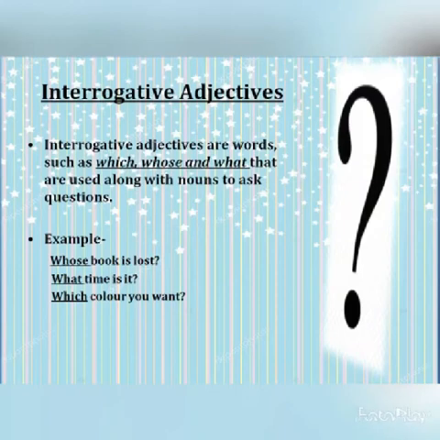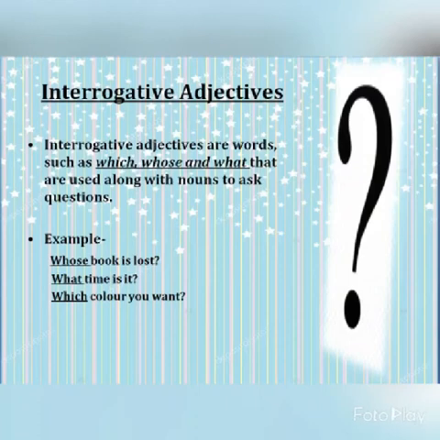Now, interrogative words are used at many places, but when they are used along with nouns, they are called interrogative adjectives. Like, whose book is lost? Now, whose is used along with book. That's why book is described by whose. What time is it?